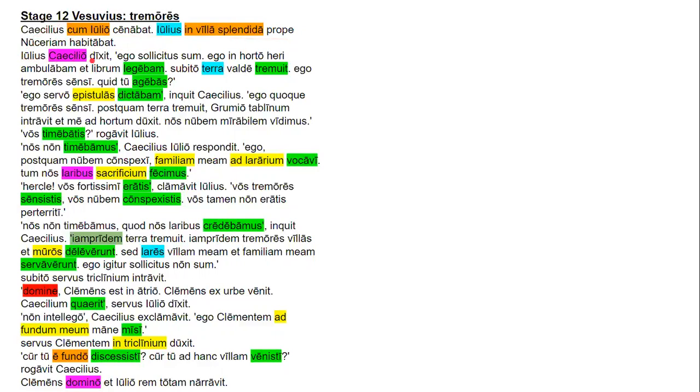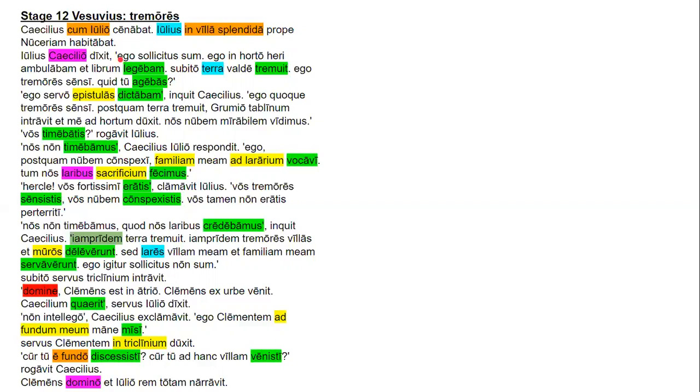Julius Caecilio dixit, "Ego sollicitus sum. Ego in horto heri ambulabam et librum legebam. Subito terra valde tremuit. Ego tremores sensi. Quid tu agebas?" So Julius is the nominative subject, Caecilio is the dative indirect object, and dixit is a perfect tense verb. Then everything between this quotation mark and this quotation mark at the end here is going to be direct speech,